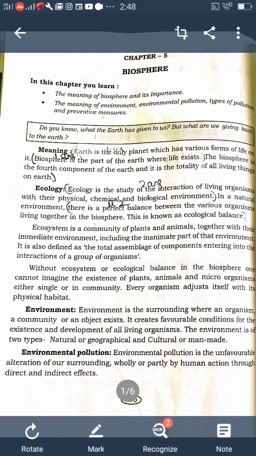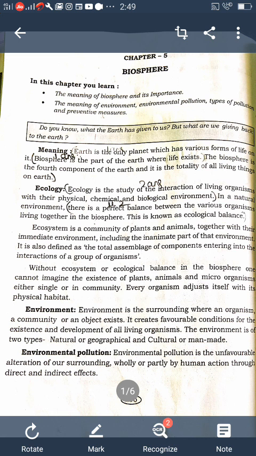So the important effects of water pollution are, what are the effects? It spreads waterborne diseases and epidemics like cholera, typhoid, diarrhea, jaundice, etc. So these are all the effects on health. It causes death to aquatic life and also affects irrigation water, agricultural crops, nature, features of water, etc. So these are all the important effects of water pollution.